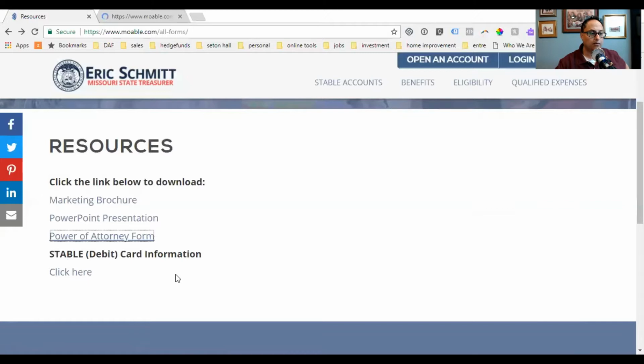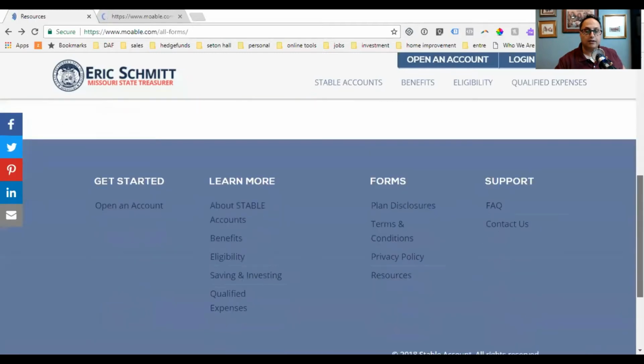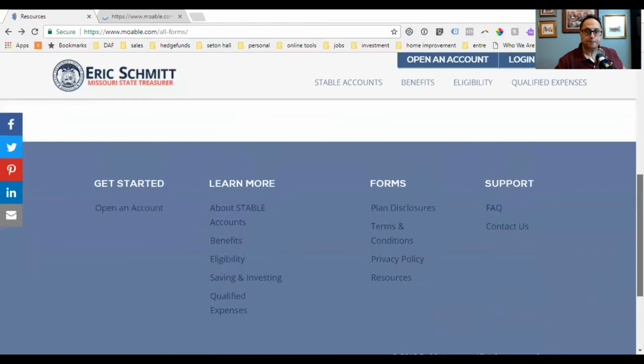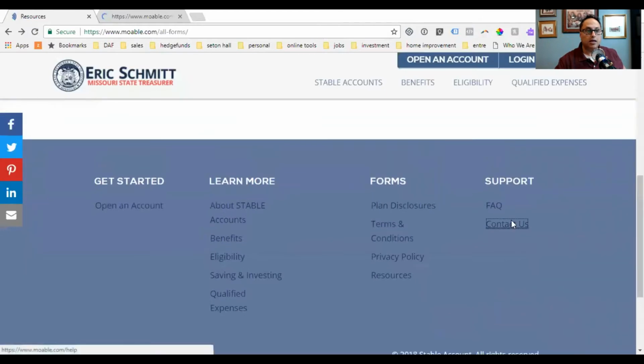And here they give you information on the debit card. It's neat to have a debit card because that allows somebody, if it makes sense for them, to work on that skill, right? If that's something that somebody needs to work on, managing a debit card is a big deal. Again, it's not for everybody. For somebody who it does make sense, especially owning this account and being the owner of this account, I think it's a great opportunity, and I'm glad it's available.